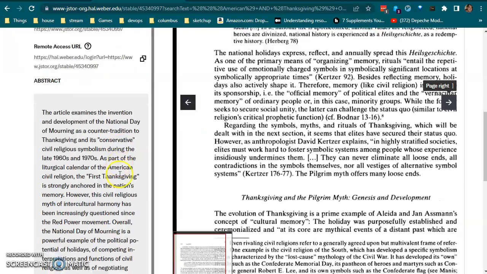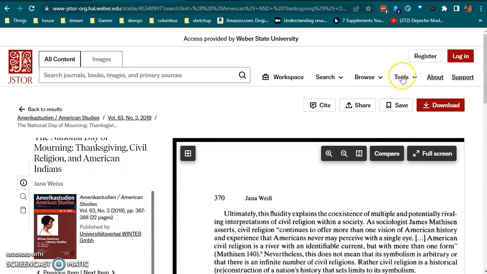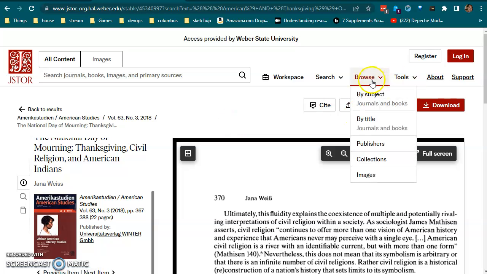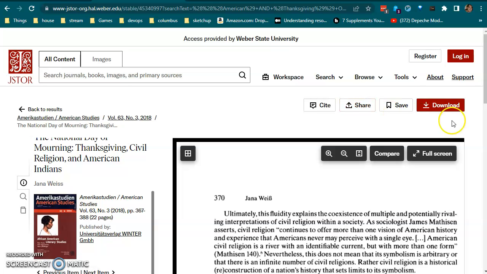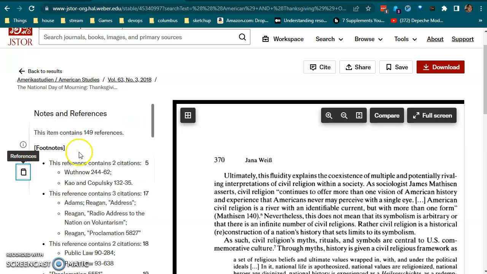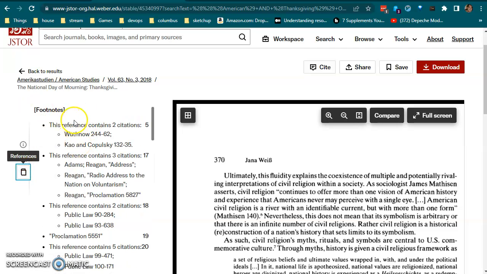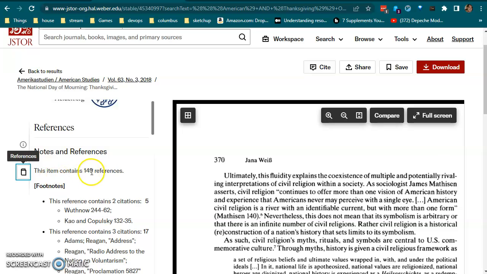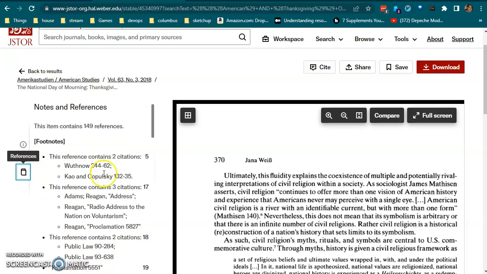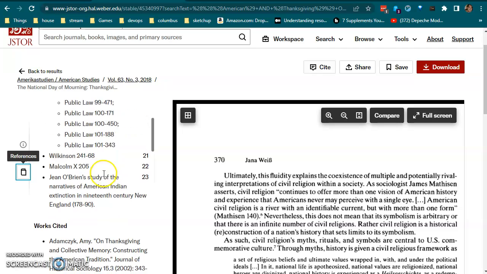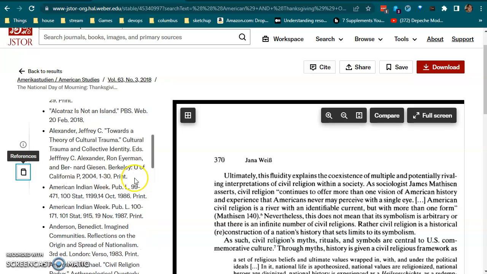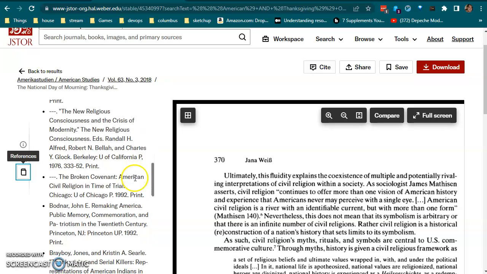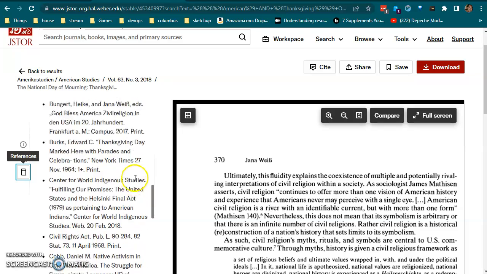And if I scroll down, I'm able to see that there is a reference area. There it is. References right here. So here you can see that they have the references. It contains 149, which is a lot. But I like that she's really concise with her references. You get the works cited, so everything she used, every quotation she used, we can even go more in depth on the essay and the article.